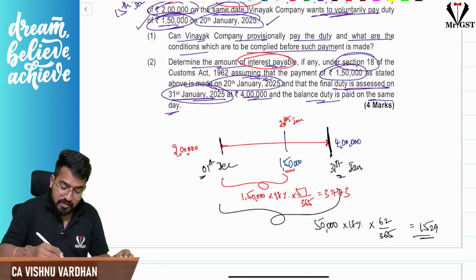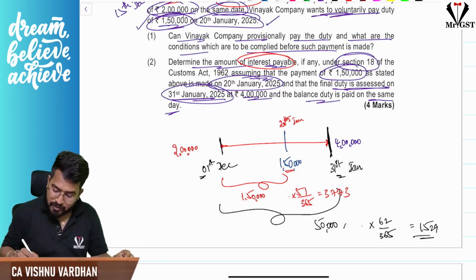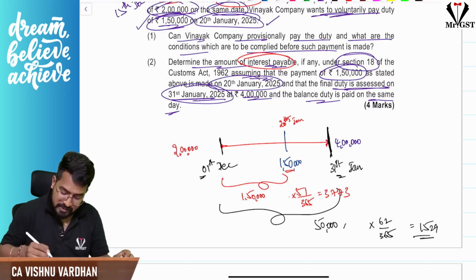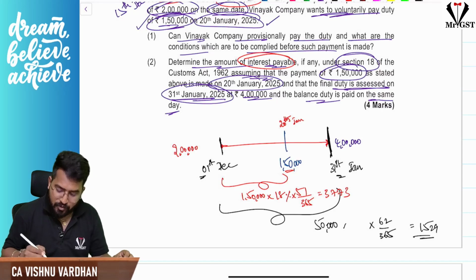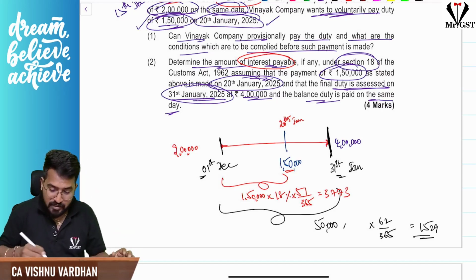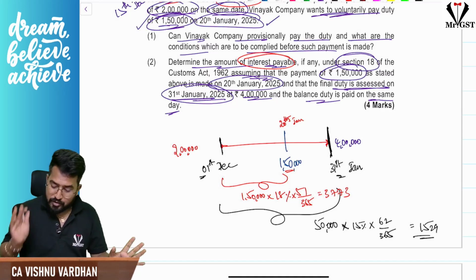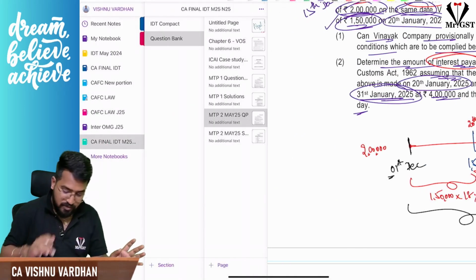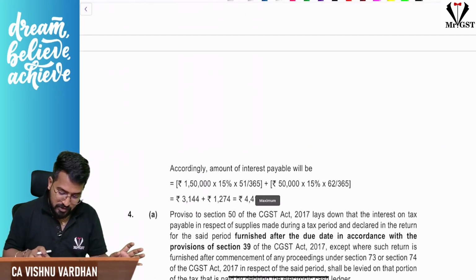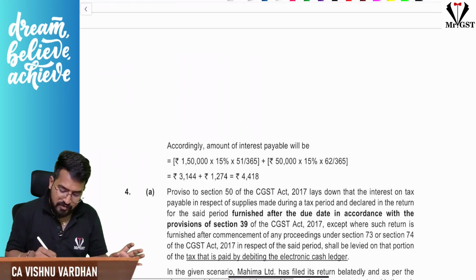No arithmetical mistake, only percentage mistake. 15% it is. Sorry, not 18%. Seriously, by recording too many things and by staying completely in studio, my mind is not working fully. So 15%, 15%. If you do the calculation accordingly, let me show the answer. So this is the case. Only thing, number of days, everything correct.